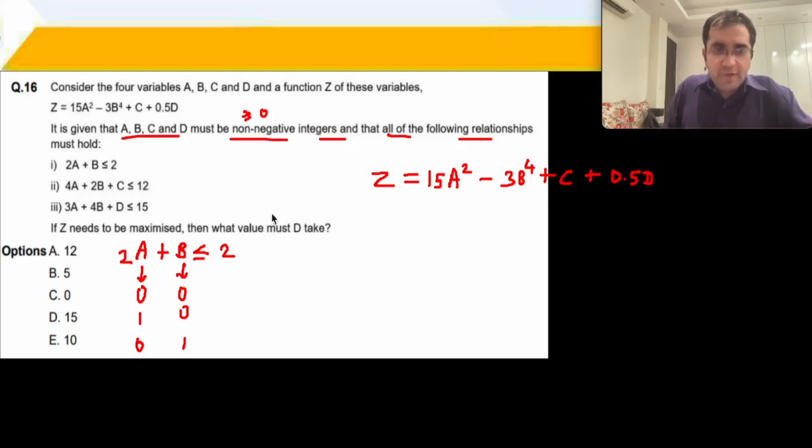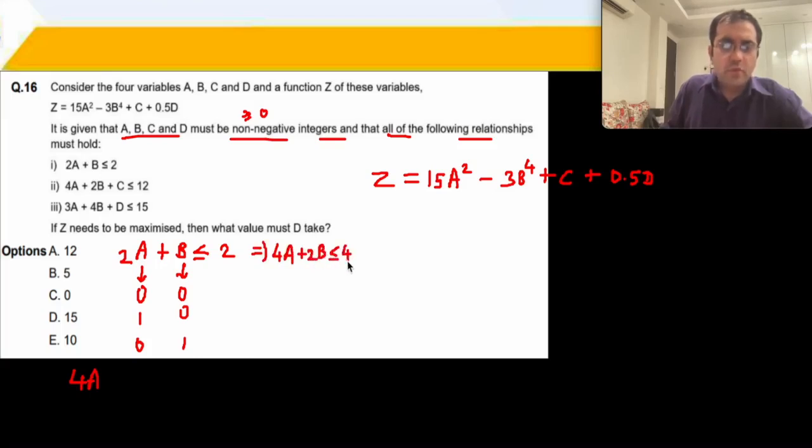The next one: if 2a plus b is less than equal to 2, that means 4a plus 2b becomes less than equal to 4, because 4a plus 2b is part of the second equation. 4a plus 2b plus c is less than equal to 12.